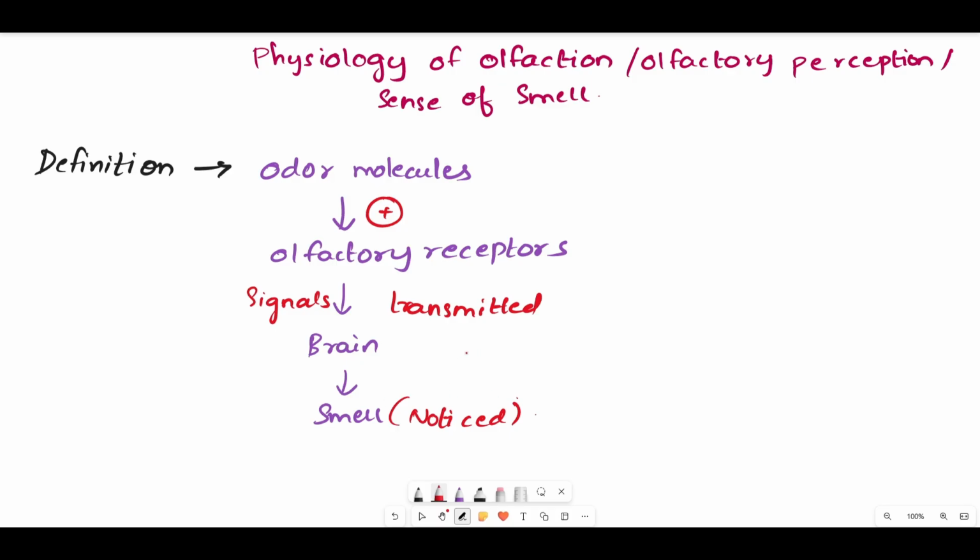So what you will write in the definition: it is simply the process by which the odorous molecules stimulate the olfactory receptors and the signals are transmitted to the brain where the smell is perceived, called olfaction.